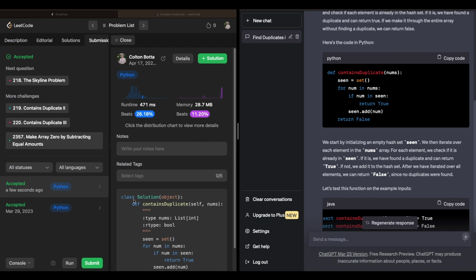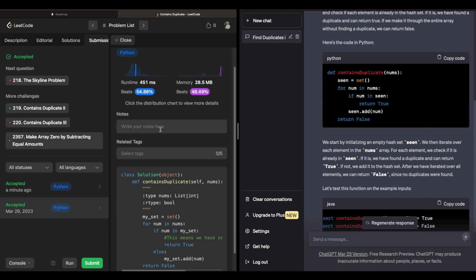And so we can see my solution here beat 54% of other solutions on runtime. ChatGPT's is slower, actually, than mine. And then on memory, ChatGPT's is not super good. Mine is marginally better, but not by much. The code's pretty much the same, so I don't know exactly why.